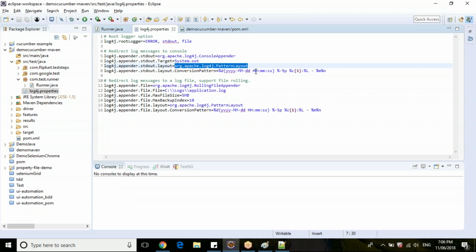And the pattern, as I told, is what we need to specify. This is the pattern where date and timestamp will come, then the class name, and the actual message. This is the conversion pattern, like a regular expression, of the message.